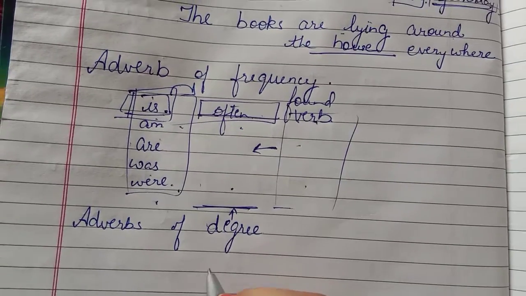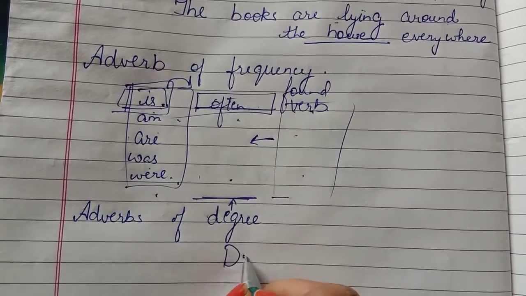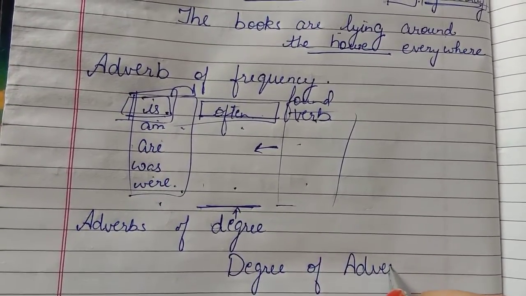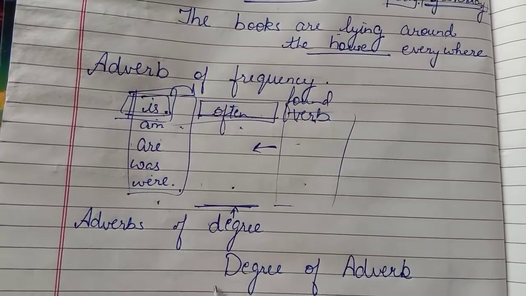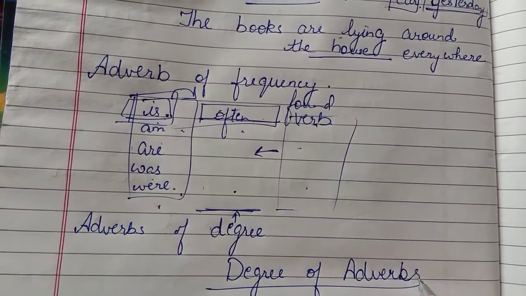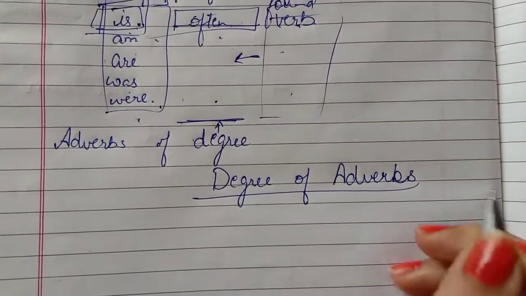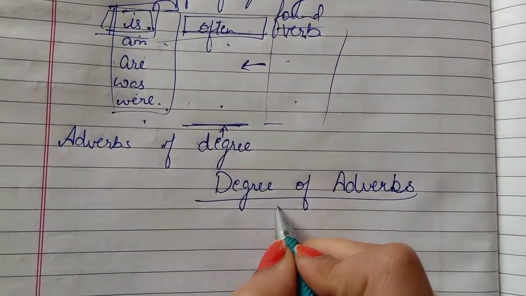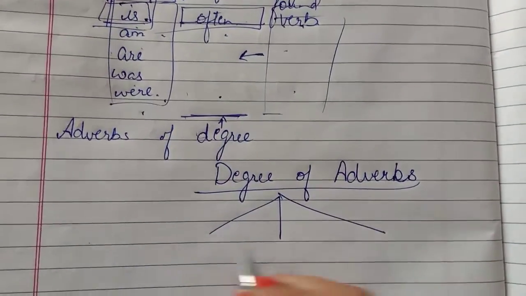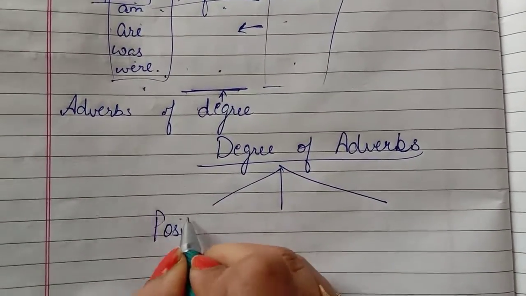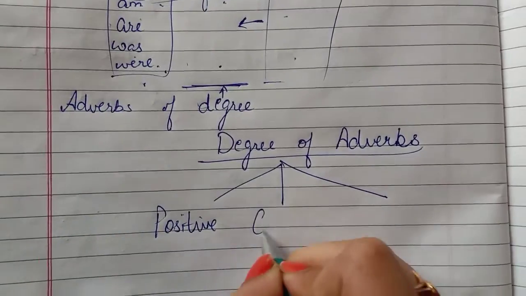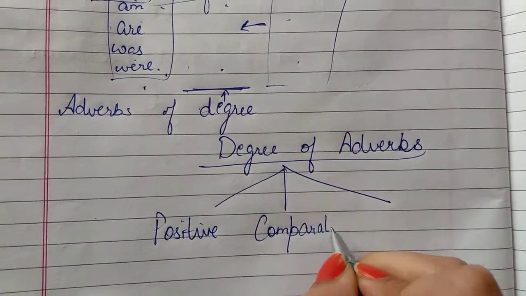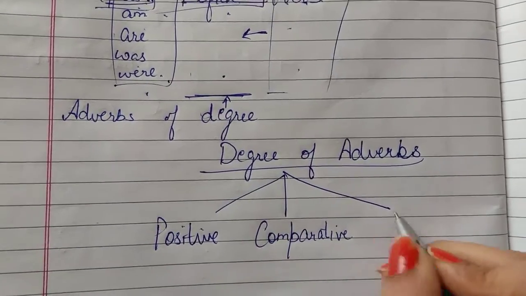Okay, now let's move on to the degrees of adverb. See, adverbs are usually formed from adjectives. They might modify a verb, they might modify an adjective, or they might modify an adverb itself. But when they're being used in the sentence, they're used in 3 degrees, just like adjectives: the positive degree, the comparative degree, and the superlative degree. And the rules for forming them are also the same as for adjectives.